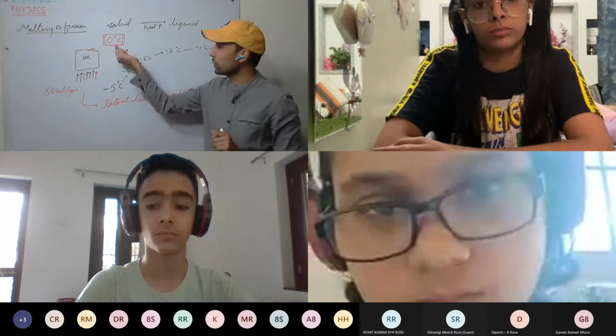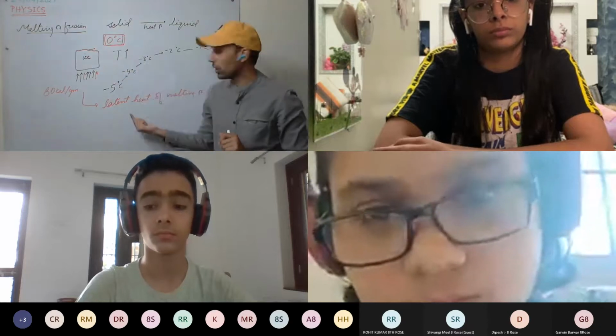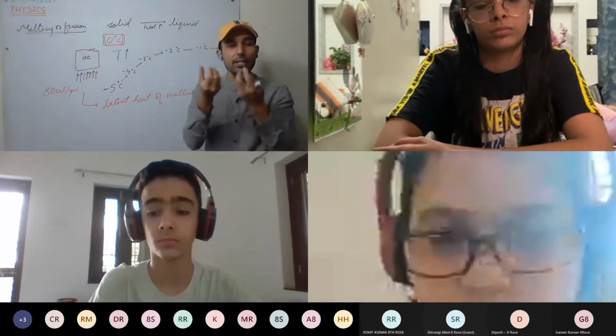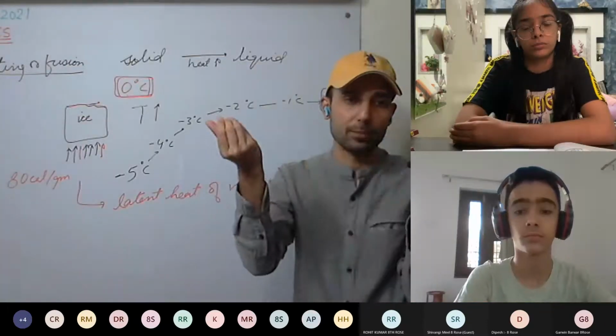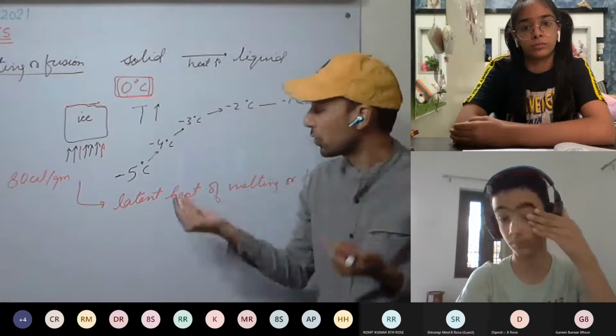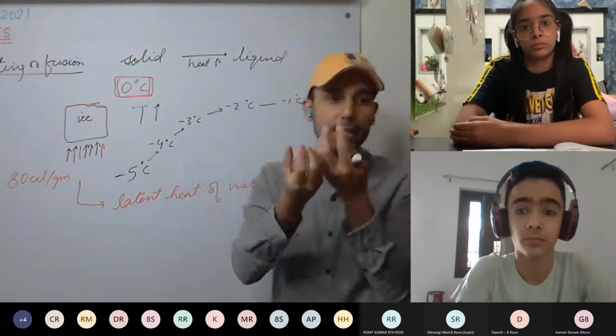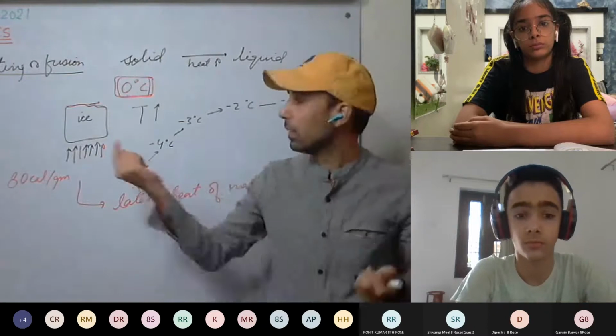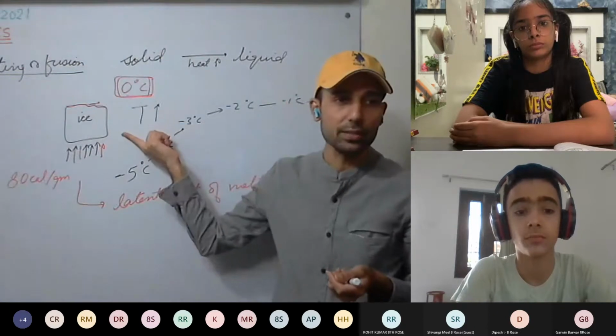This heat is not going to raise the temperature or the kinetic energy of the molecules. It is going into breaking the bonds. This latent heat breaks the bonds of ice and the molecules become mobile, they become liquid. Understood this one?